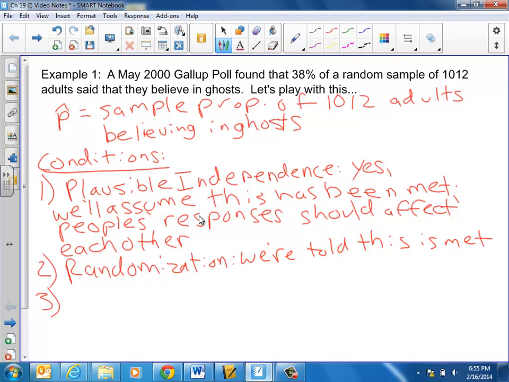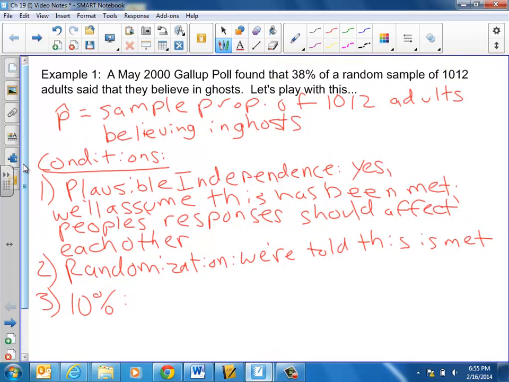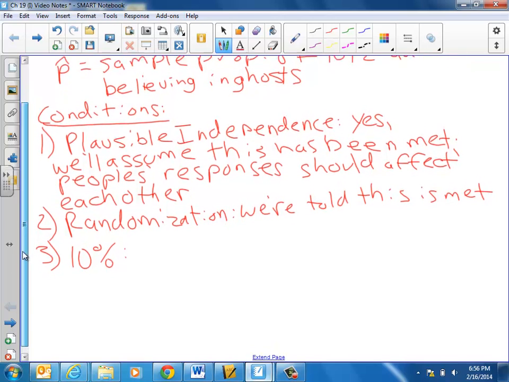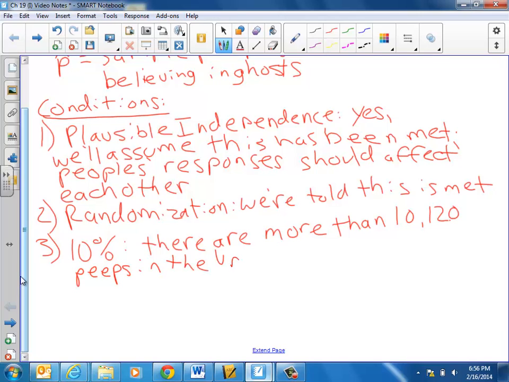Third condition here. We need to check the 10% condition, just like we did for sampling distribution of proportions. Well, yeah, that's certainly met. We've got more than 10,120 people in the United States, so this is met by a landslide. There are more than 10,120 people in the Union, in the United States. All right, fourth condition, success failure.